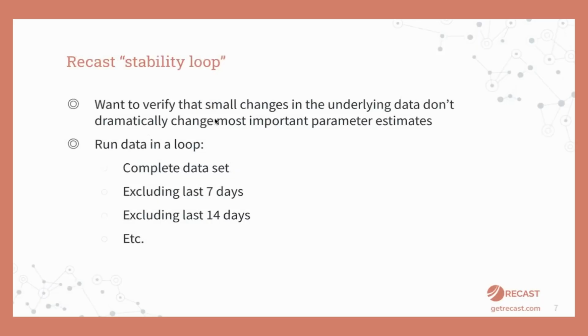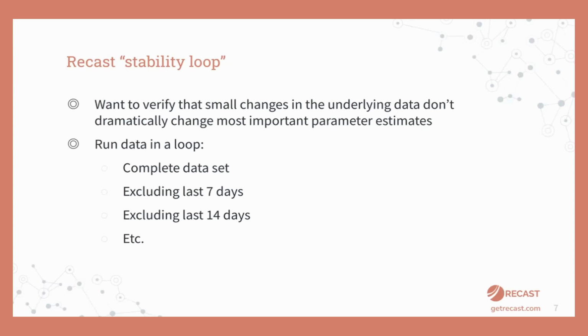Thank you. Cool. So one of the ways that we do this at Recast is with this tool that we have built for doing what we call stability loops. And this is really specifically designed to test how the model results change with relatively minor changes to the underlying data set. And so basically the process here is pretty easy to reason about. You run the full MMM model building, model training pipeline a bunch of different times, slightly changing the subset of data that we're looking at.